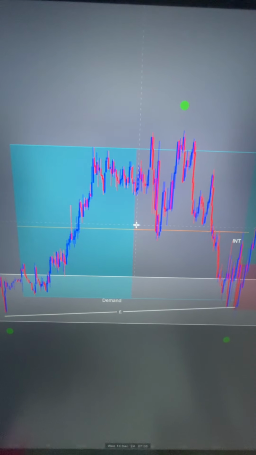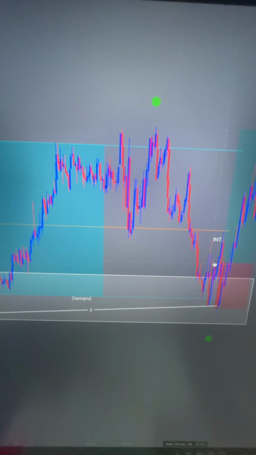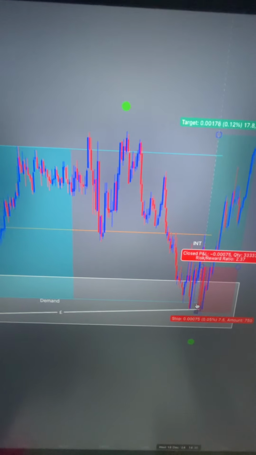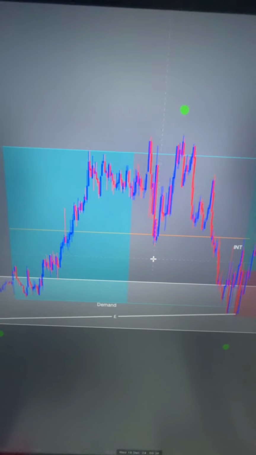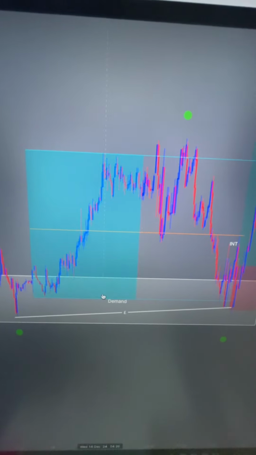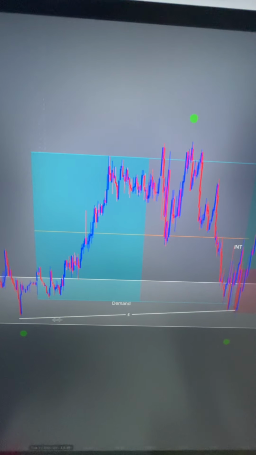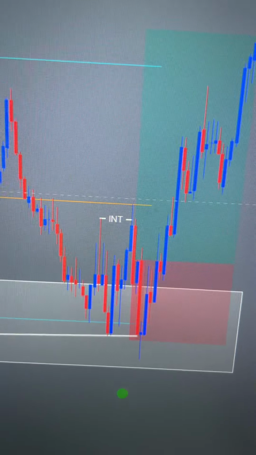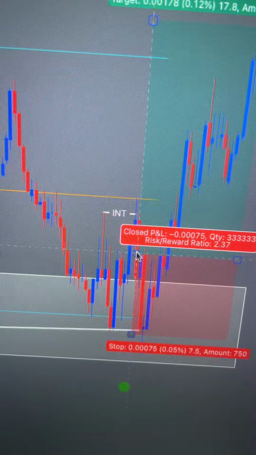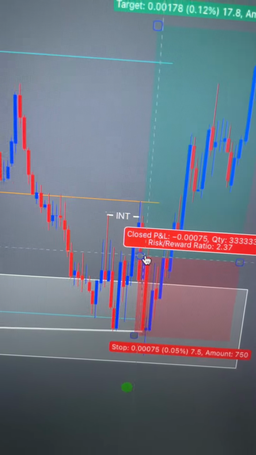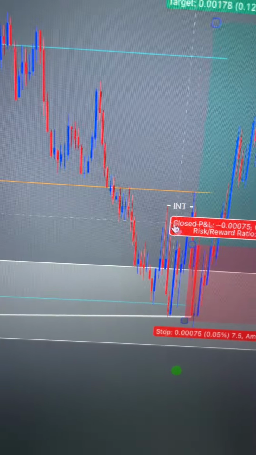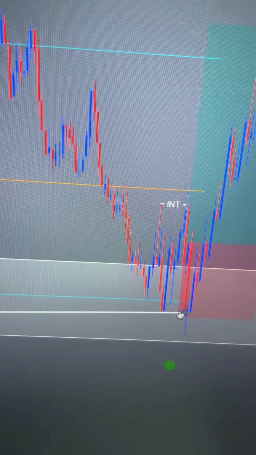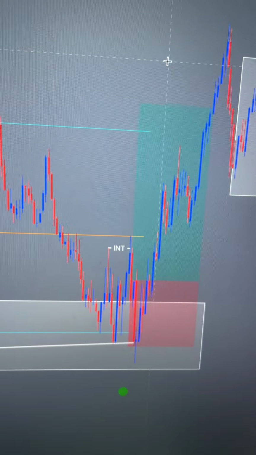Also, what I didn't realize till later was where I wanted to set my limit order and obviously have my stop loss below here. If we do zoom out, and I drew this out later, we can see we had this trend line below forming. And as you can see, when I set my limit order and price came straight into it, it immediately hit my stop loss and spiked this trend line down here and then pushed up into my general direction.